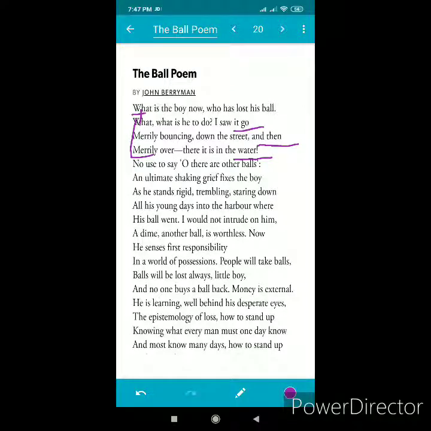Now look at these lines. An ultimate shaking grief fixes the boy, after boy no punctuation mark is there. And the next line, as he stands rigid, trembling, staring down, after staring down no punctuation mark is there. And all his young days into harbor, where no punctuation mark is there. So this is also an example of enjambment. In both these examples, lines run on to the next without a punctuation mark at the end to show a pause.